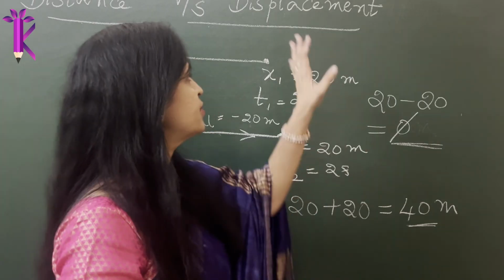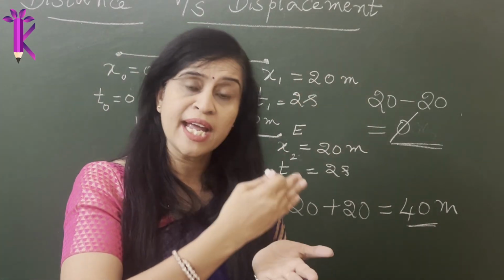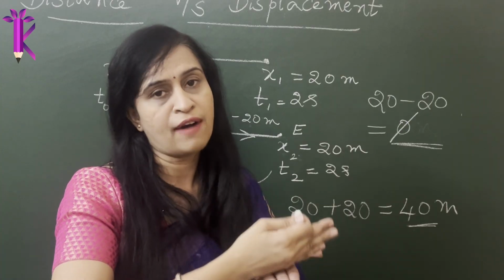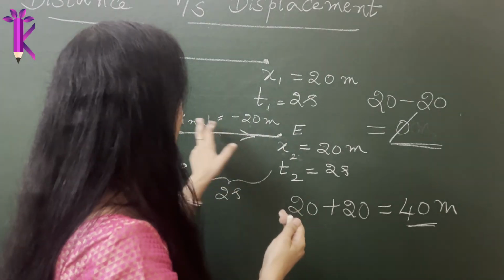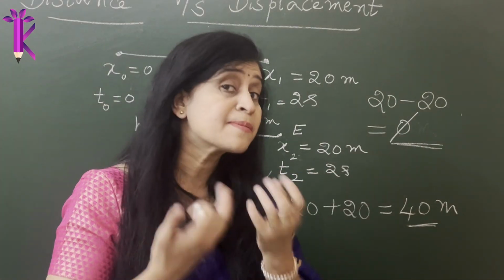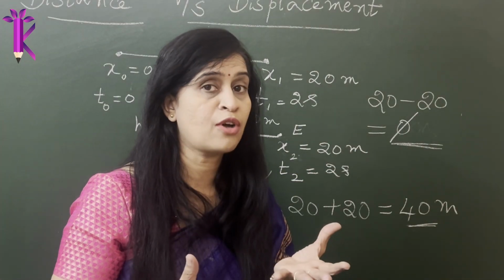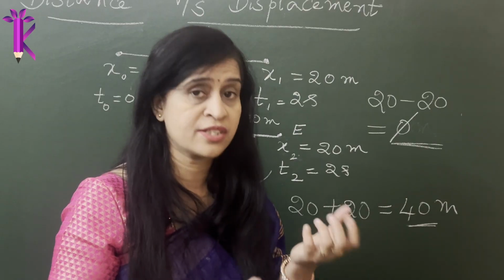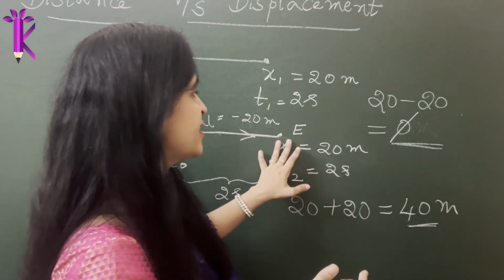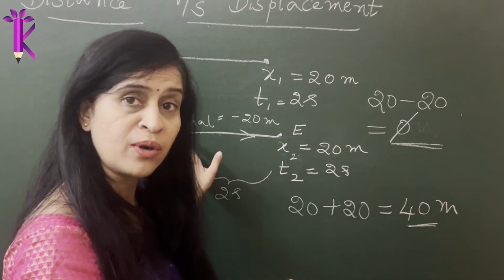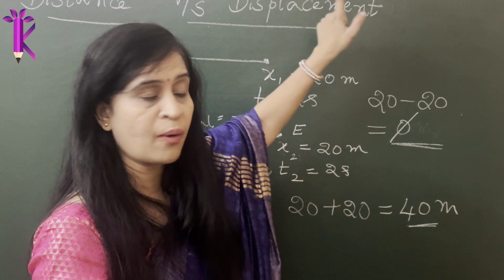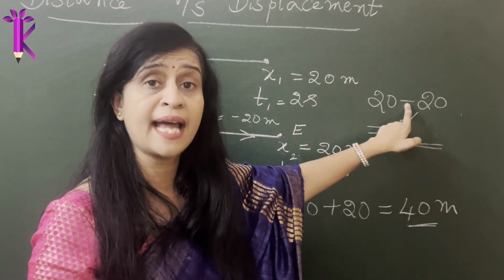So we refer to displacement as the change or the difference in the initial and final position of the object. When you see, the difference turns out to be zero. Therefore the net displacement of the object is nil, null or zero. Although it has changed its position, it has come back to its own initial position, because we refer to this quantity as a vector quantity and we take into account the direction.